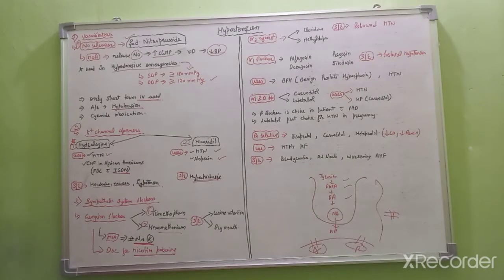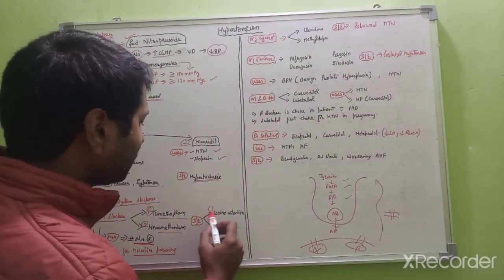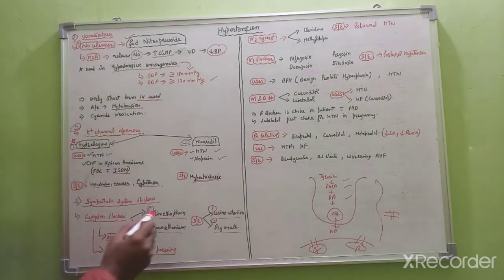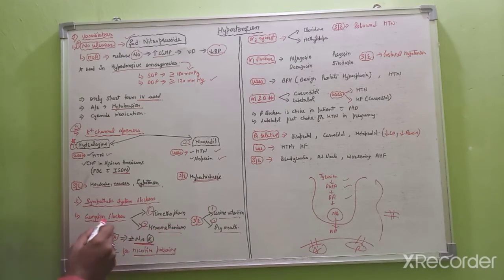The side effects of both drugs are urine retention and dry mouth. So trimethaphan and hexamethonium are ganglionic blockers, that is NN receptor blockers.